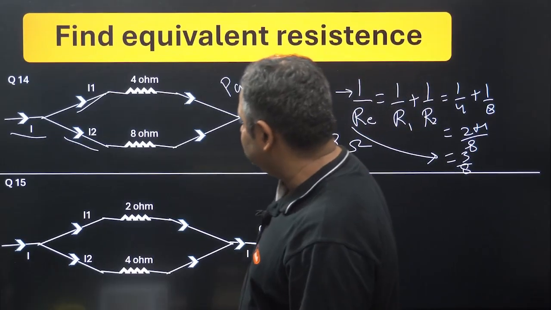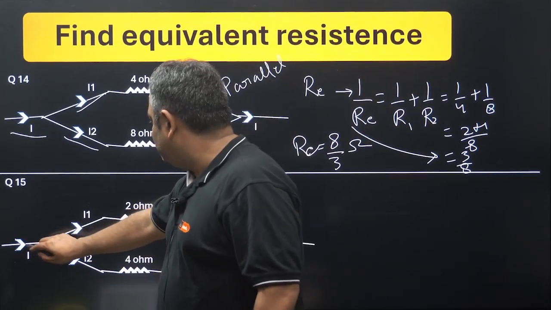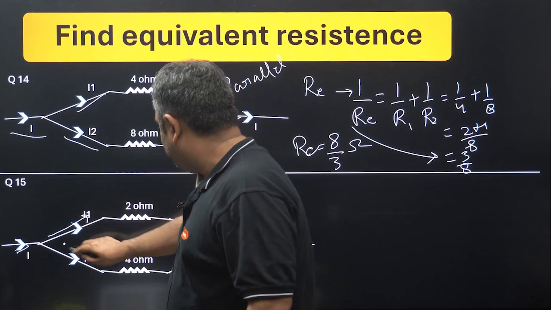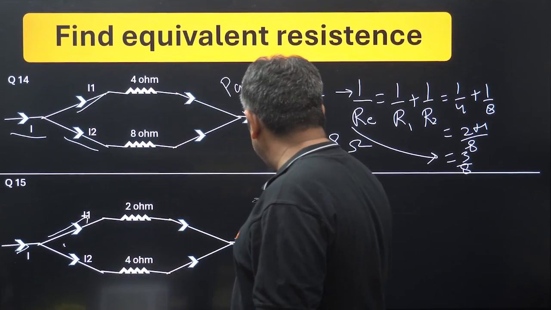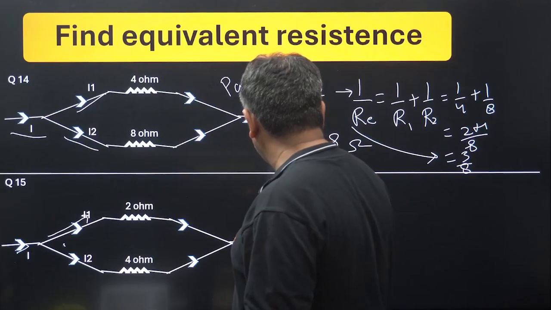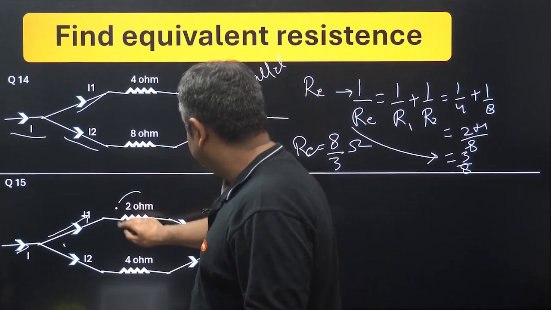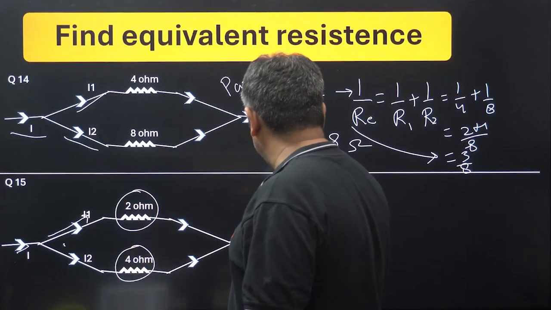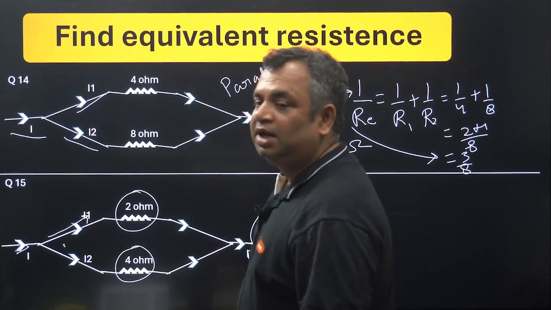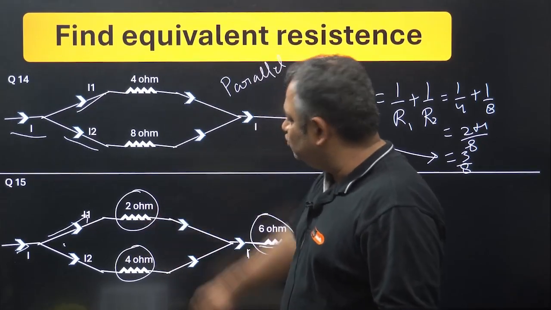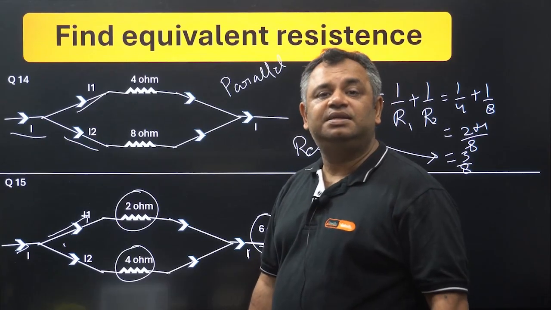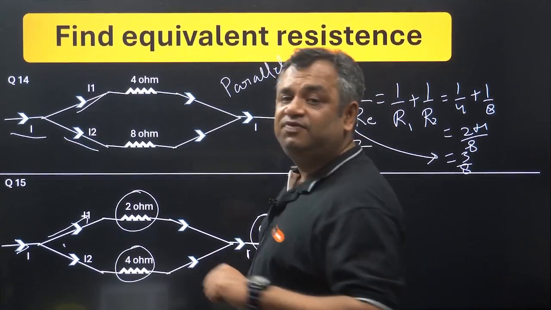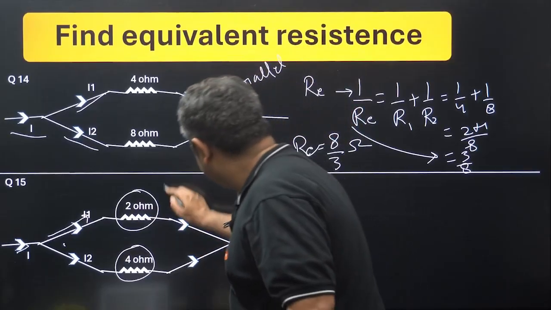Here it says that current is going to come from here. It is splitting, I1 here, I2 here, and then again it is becoming I and crossing through this. There are three resistors. See this carefully. This is the first resistor, this is the second resistor, and then this is the third resistor. Now we have understood that these two resistors are in parallel.